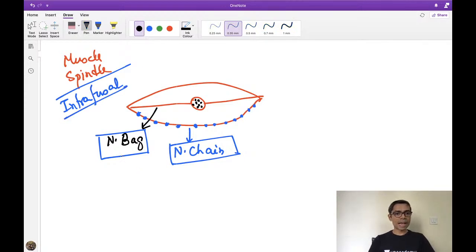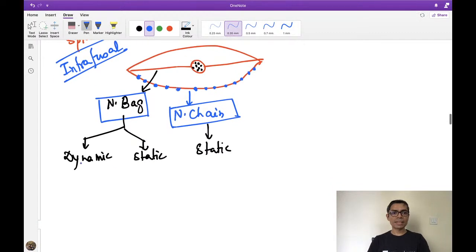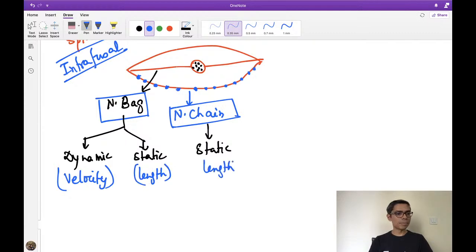Now this nuclear bag fiber can be of two types. One is a dynamic one and one is a static one, right? And nuclear chain fibers are always static in nature. Now what do you mean by dynamic and static fiber? Dynamic fiber means they detect the change of velocity of the muscle fiber, okay? And static fibers detect the length of the muscle fiber.